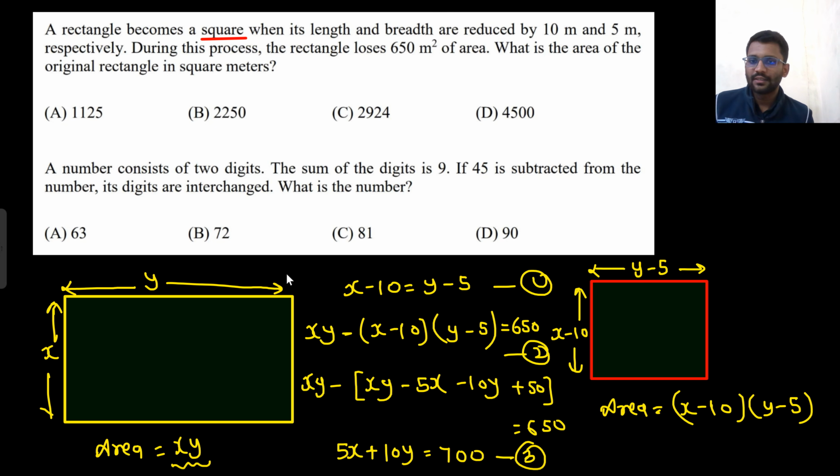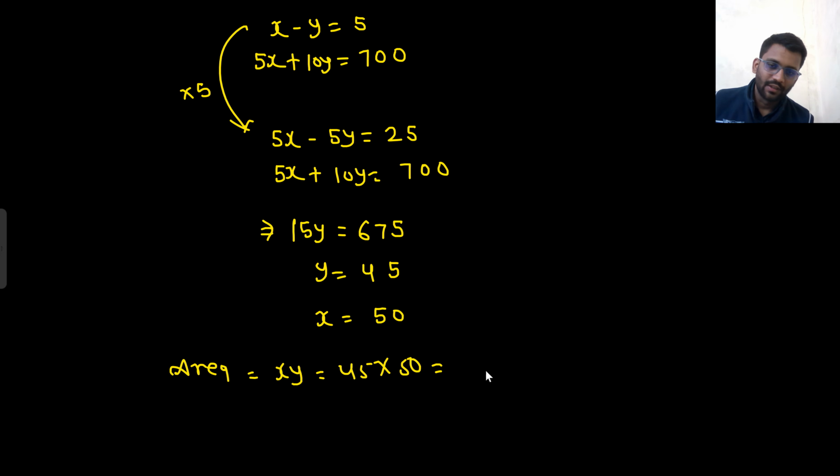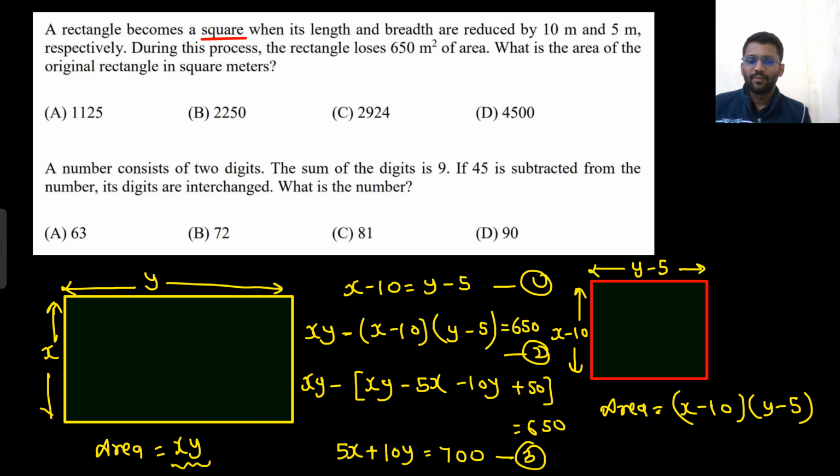And what did they ask? The actual area. So area is x into y, 45 into 50, that would be 2250. The answer would be P.